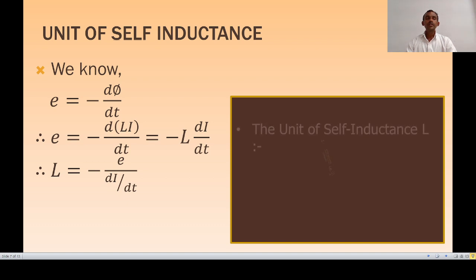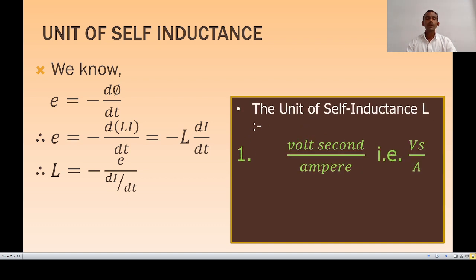Now, from this relation, the unit of self-inductance can be written as volt second per ampere. The SI unit of self-inductance is volt second per ampere, which is also considered as a Henry.